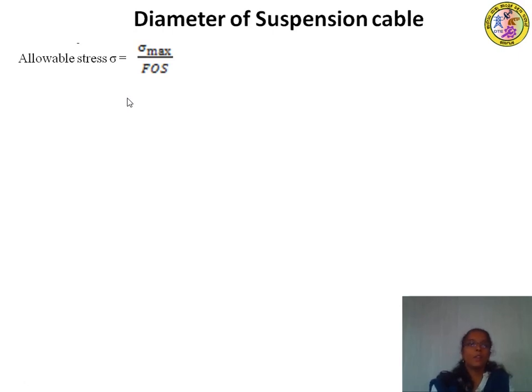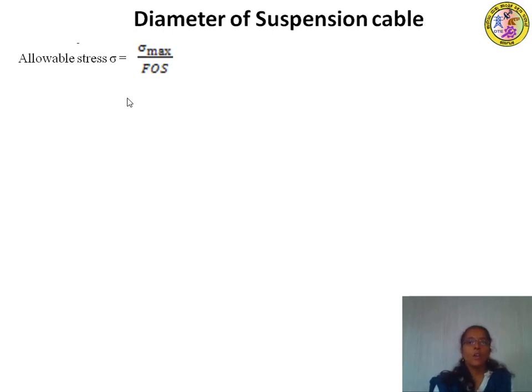If the stresses are beyond the limitation, then permanent deformations will take place. Therefore, to avoid that, we allow a certain stress, and the stresses should not exceed the allowable stress.